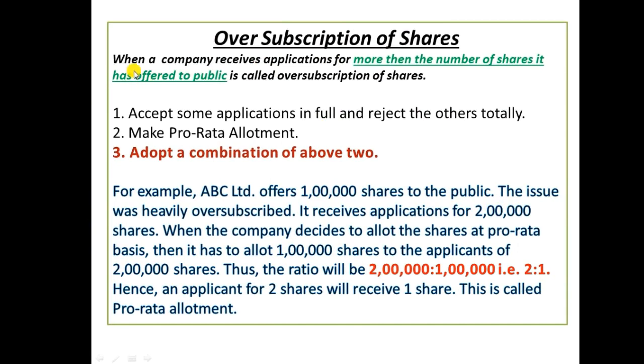Oversubscription of shares. When a company receives applications for more than the number of shares it has offered to public is called oversubscription of shares. If the company is financially strong, the public will subscribe more number of shares than offered by the company. In such a case, the company deals with oversubscription in three ways.